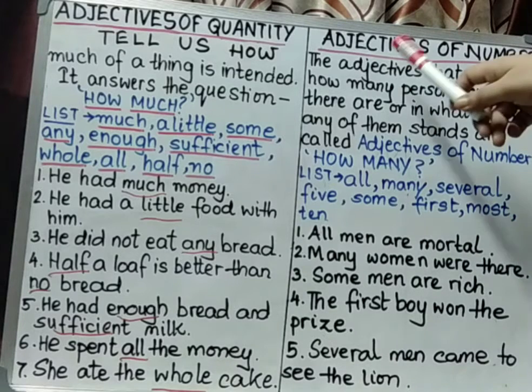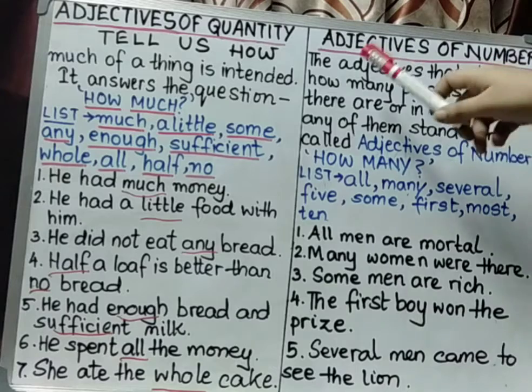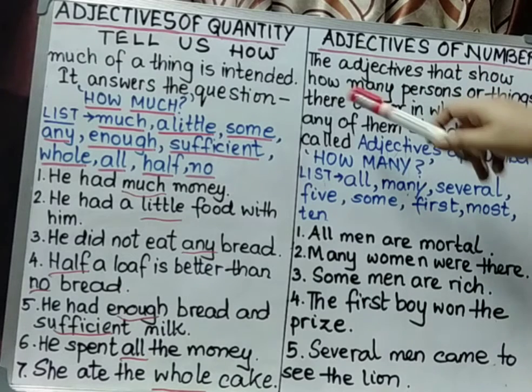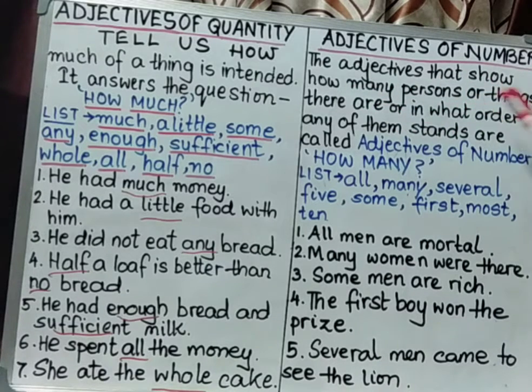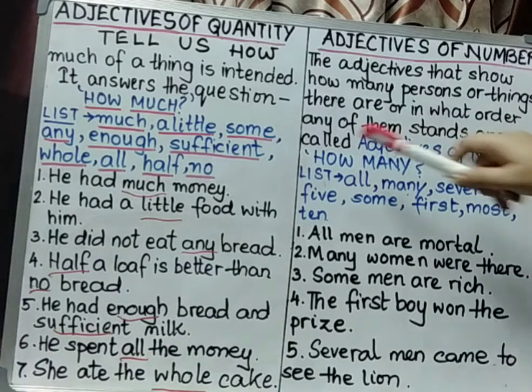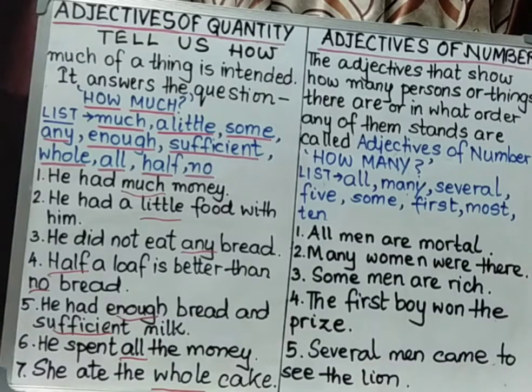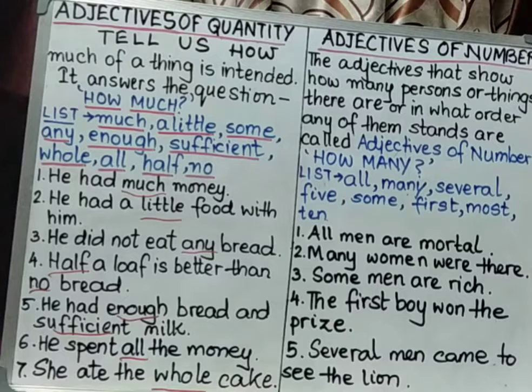That means adjectives of number, the adjectives that show how many persons or things there are or in what order any of them stands are called adjectives of number. That means the words that will help to show how many persons are there or how many things are there or in what series or order they are placed.